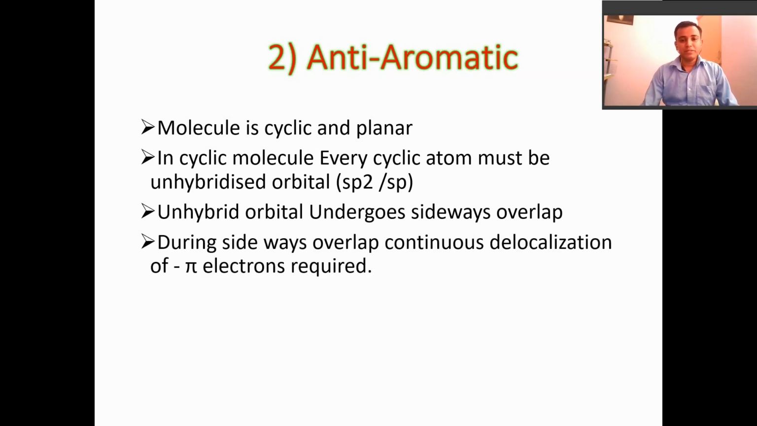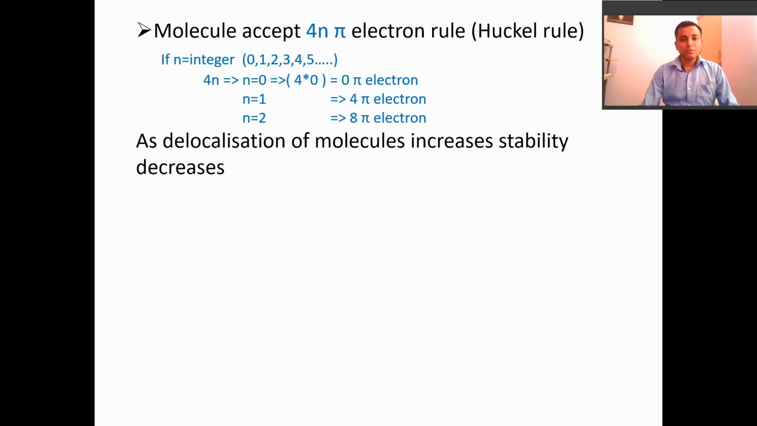During sideways overlap, continuous delocalization of pi electrons is required. It is also the same as aromatic compounds. Delocalization of pi electrons means there is a possibility of resonance. The cyclic molecule consists of pi conjugation, also the same as aromatic compounds. So the molecule accepts the 4n pi electron rule. That is, Huckel says that when it contains 4n pi electrons, then it is an anti-aromatic compound, where n is an integer: 0, 1, 2, 3, 4, 5, etc.